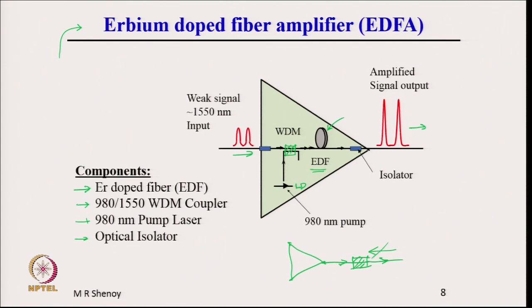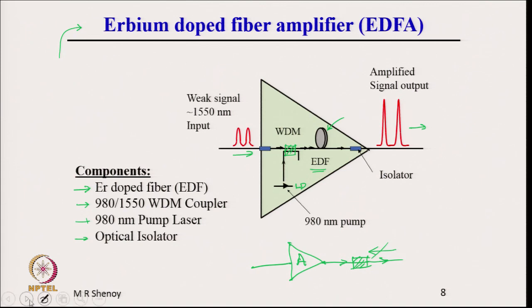Light could be coming back because of reflections and scattering at various interfaces, and that back reflected light can go back to the amplifier and take away the energy of the amplifier. Therefore, to stop back reflections, optical isolators are used. So, these are the most important main components of an erbium doped fiber amplifier.